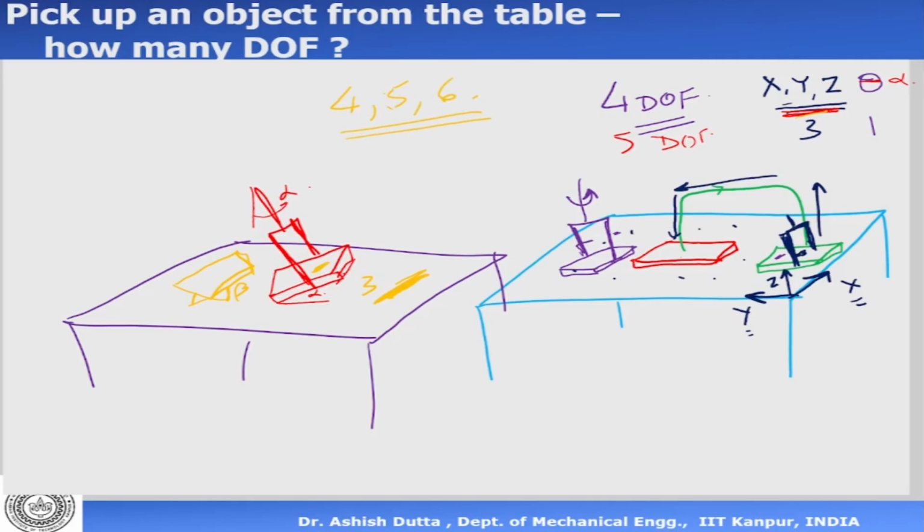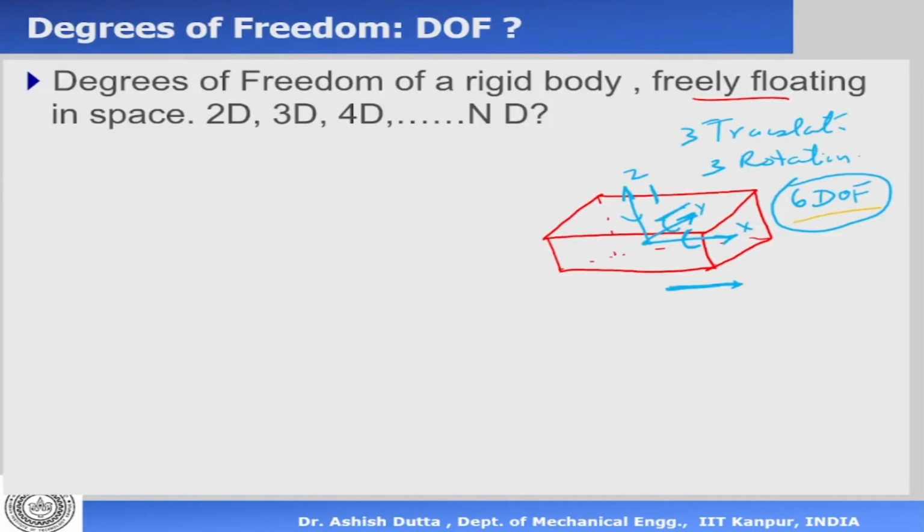Okay, the minimum is 4 or 5 or 6. 6 is in general, and this is 6. Where did the 6 come from? That 6 came from here. So maximum it can be 6. Normally we require 6 degrees of freedom for a general purpose robot. You can have more, you can have 7, 8, 9, but a general robot would have 6 degrees of freedom.